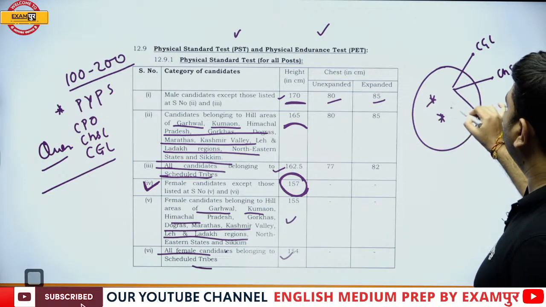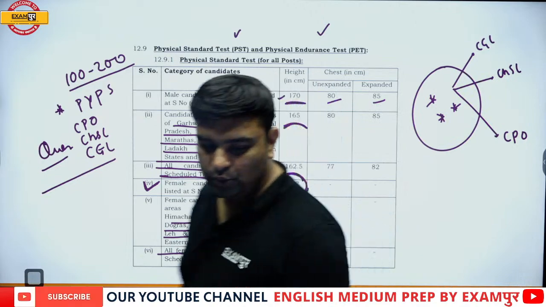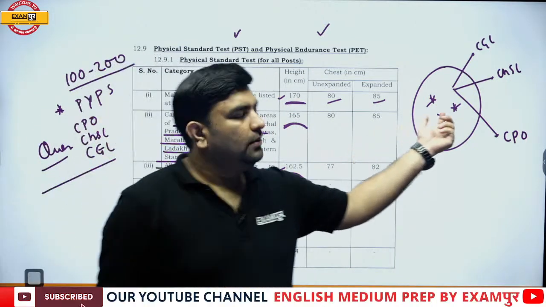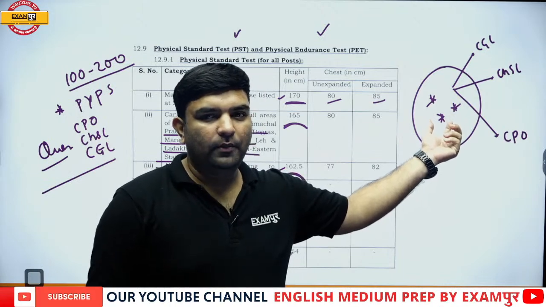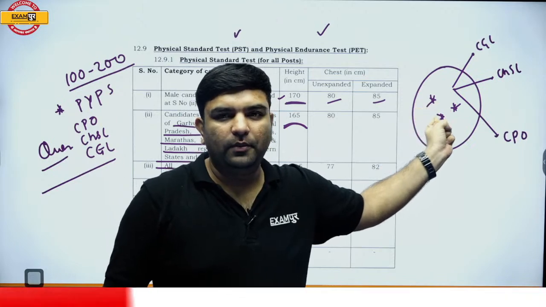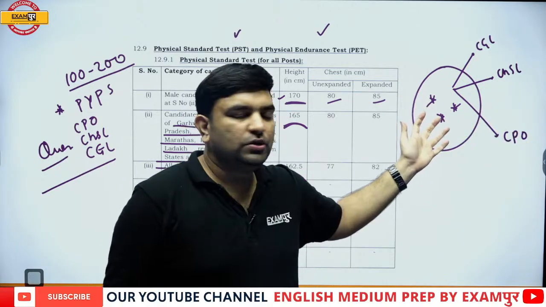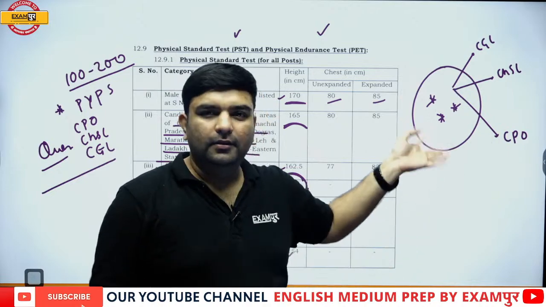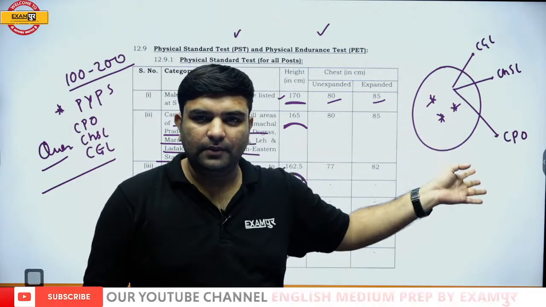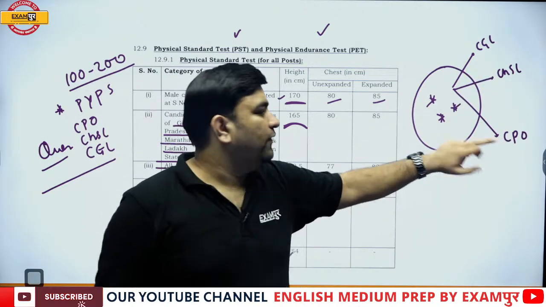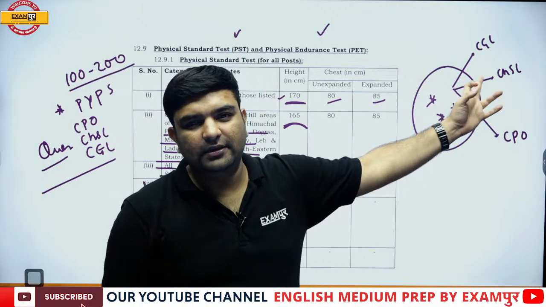One question picked up from here has been asked in CGL, one in CHSL, one in CPO. So repetition also happens among them. The one which was asked in CGL can be asked in CPO, and the one asked in CPO can be asked in CGL, CHSL.